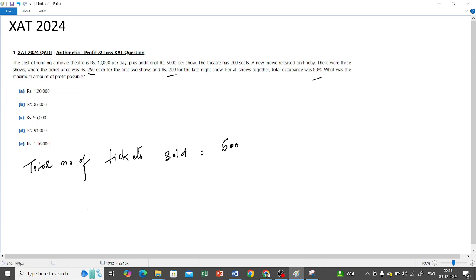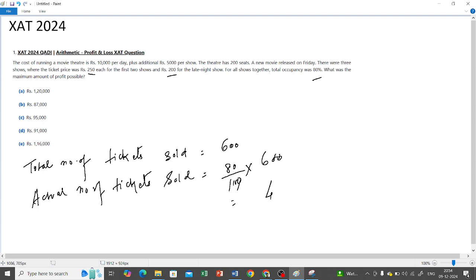And what was the occupancy? 80%. So actual number of tickets sold is 80% of 600, which is 480, right? Now see, the ticket price for the first 2 shows is rupees 250, and for the late night show it is 200, right?